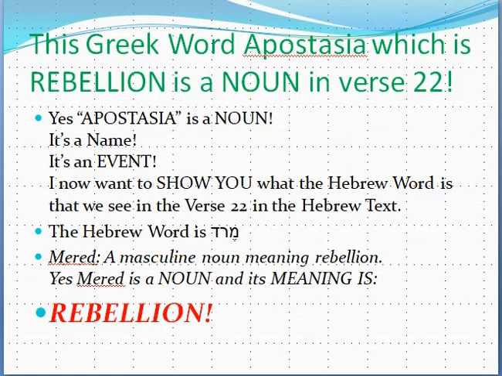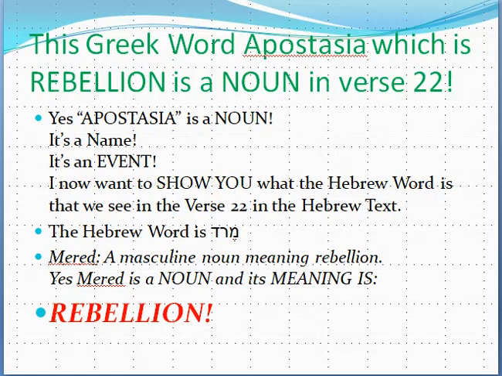I now want to show you what the Hebrew word is that we see in verse 22 in the Hebrew text. Because if the Greek word has a meaning, then the Hebrew word, which is the equivalent to apostasia, should have the same meaning. And that Hebrew word that we find in Joshua 22 verse 22 is mered. Mered is a masculine noun meaning rebellion. Well, there you go. Mered, which is Hebrew, is a noun and its meaning is rebellion, the same as apostasia.